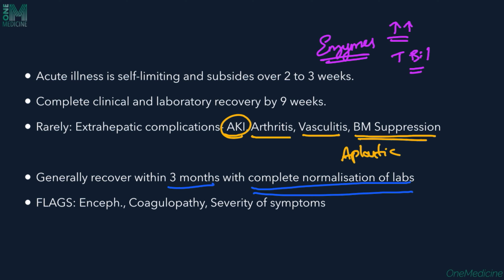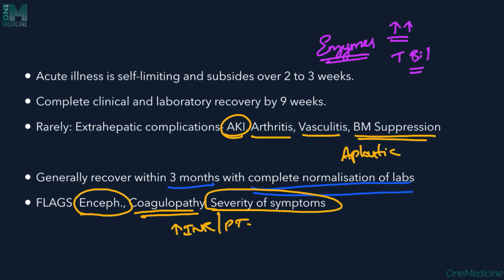However, in patients who are admitted or being evaluated, what we have to keep in mind is that if the patients develop any symptoms of hepatic encephalopathy, even if it is mild, moderate, or severe, or if the patients have a coagulopathy, which is seen as derangement in the INR or prothrombin time, and if the severity of symptoms has crossed beyond a certain mild to moderate level, those are all flag signs and they need to be further evaluated, and such patients need to be intensively monitored.